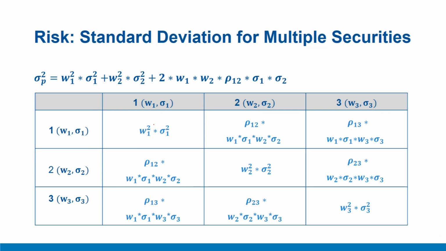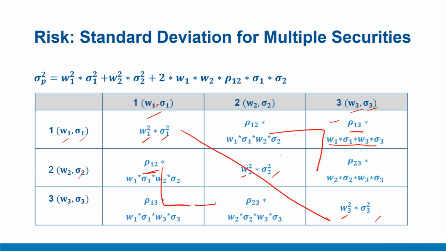Now, the overall portfolio risk will be a combination of these diagonal terms, that is W1 square sigma 1 square, very similar to what we did earlier for two securities, then W2 square sigma 2 square, W3 square sigma 3 square. And again, the off diagonal terms that are here, they will be put together, W1 sigma 1, W2 sigma 2, and along with that, there is a correlation term rho 12. Similarly, if you look at this particular box, here you are combining W1 sigma 1 with W3 sigma 3. So this term will result, and then in addition you are putting a correlation term, and this goes on for all the non-diagonal or off-diagonal boxes like this and this.